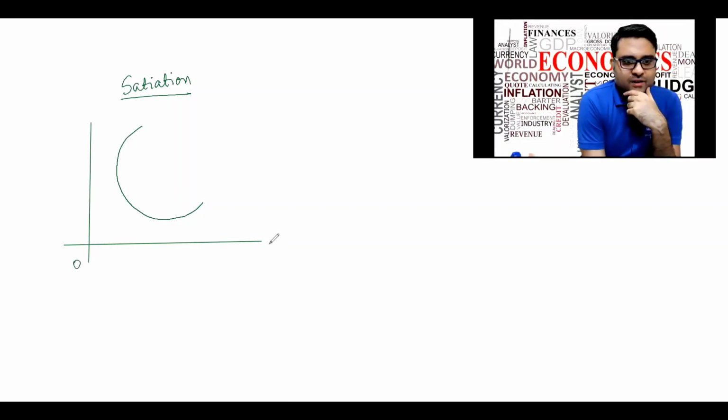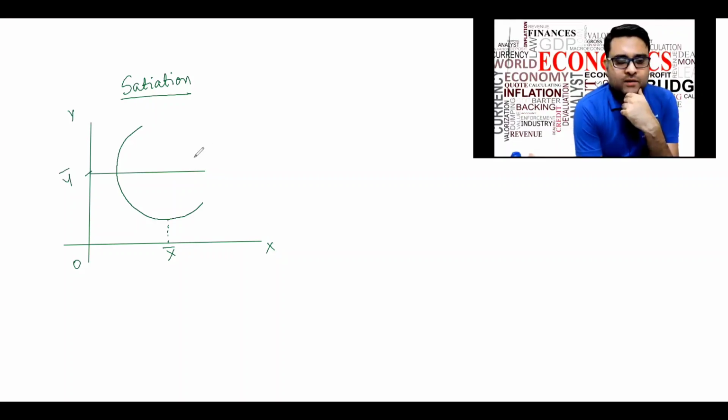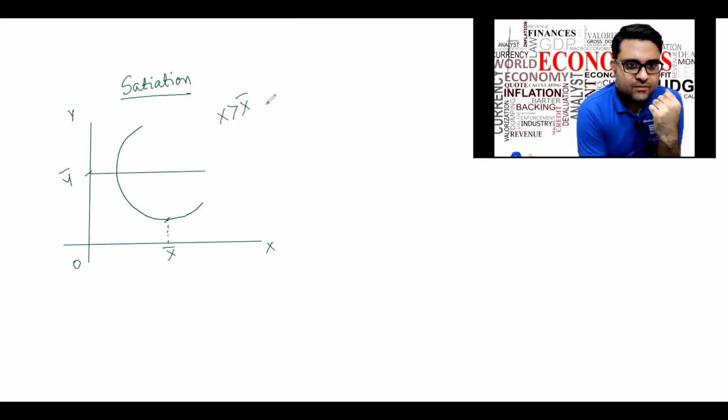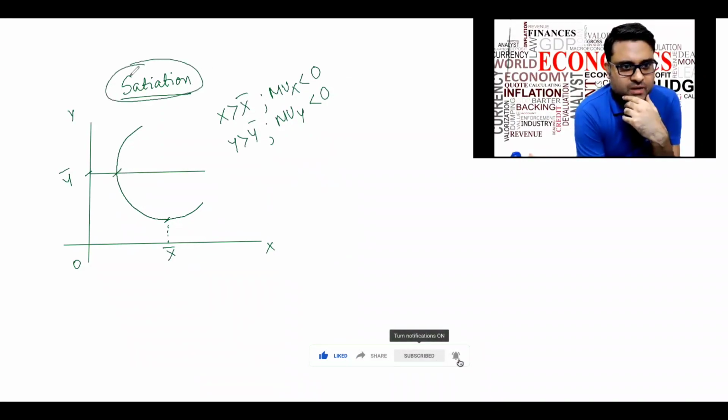So in indifference curves, if we had two quantities x and y, after X bar, X becomes a bad commodity. So X greater than X bar, MUX negative. Y greater than Y bar, MUY negative. That is what we saw with the concept of satiation in indifference curves.